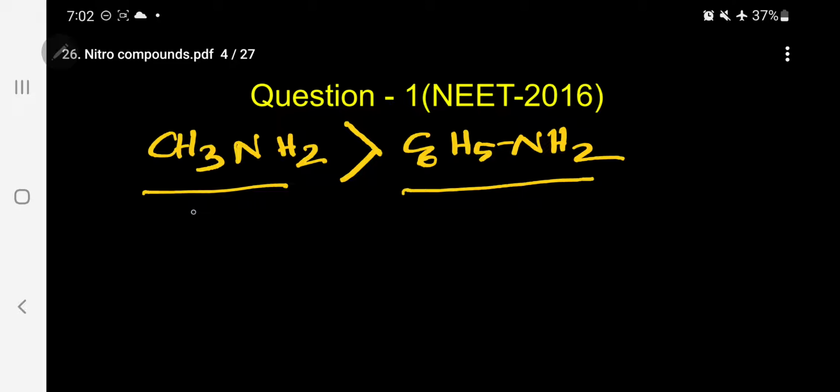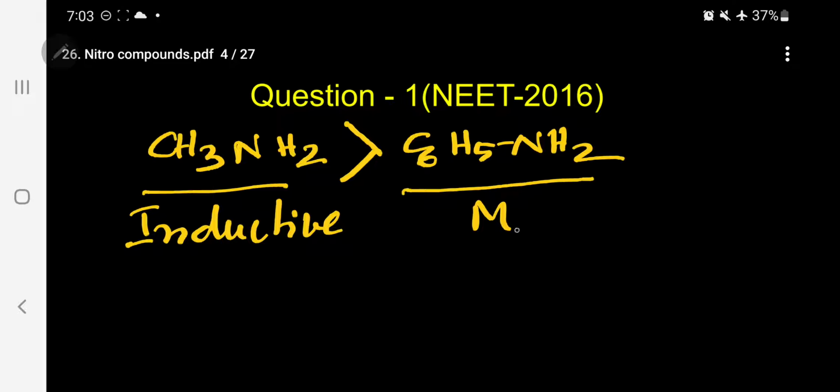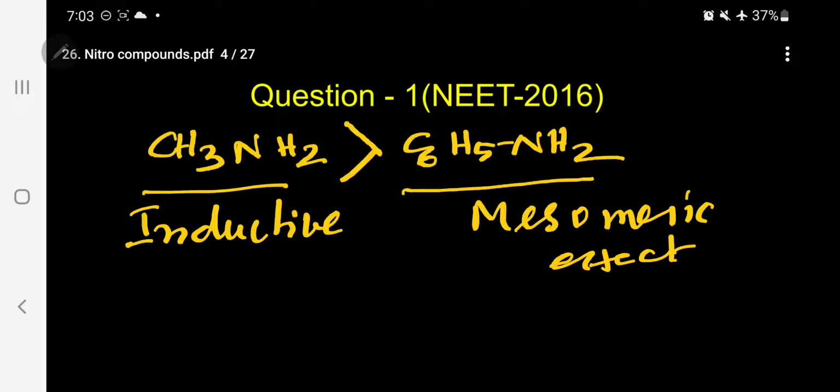If it is an aliphatic compound, here the inductive effect is operating. If it is an aromatic compound, here the mesomeric effect is operating. If you want to have a clear idea, please refer to my basic concepts of organic chemistry lesson. Under this, I have given a clear idea regarding what is the inductive effect and what is the mesomeric effect. There you have a clear idea. So here, let me explain in what way aliphatic amine is more basic than aromatic.